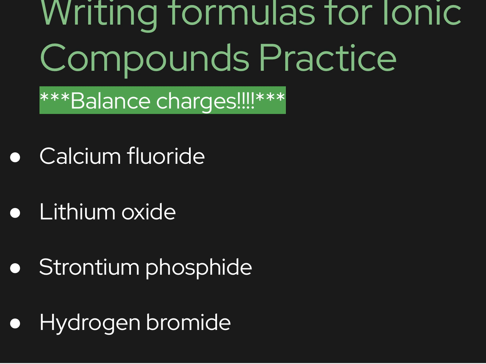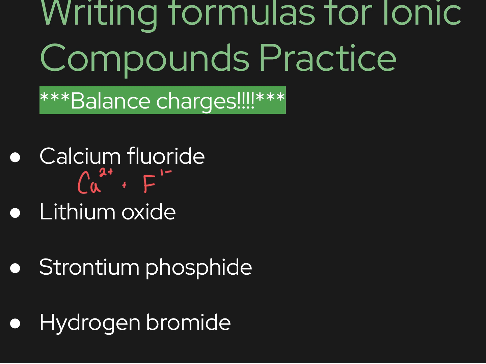So here's how this process works. You first write down the charges of each of the elements. This is why we practiced this in a previous video lesson or in a previous classroom lecture. Calcium is Ca, and I look on the periodic table and I notice that it has 2 valence electrons, and it will lose them to become 2+. Fluorine is a halogen, and it has 7 valence electrons and will gain an electron to become 1-.